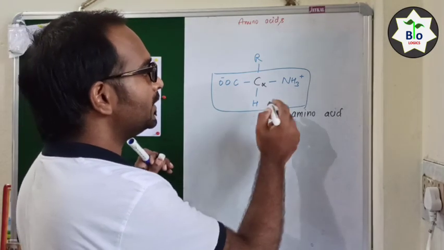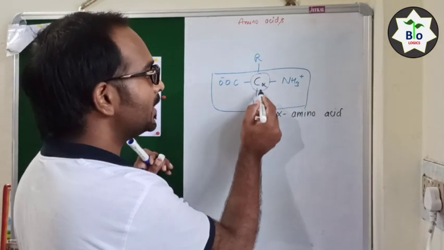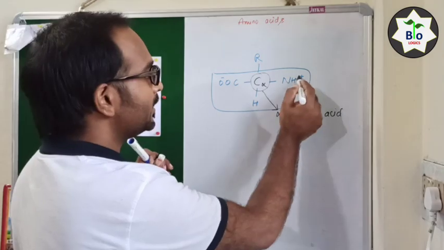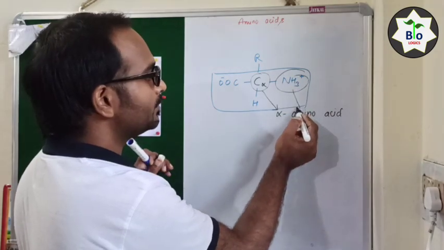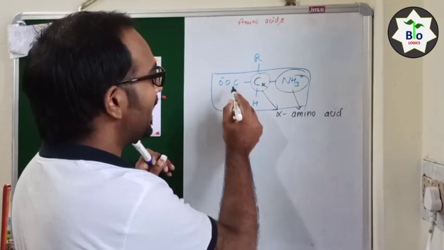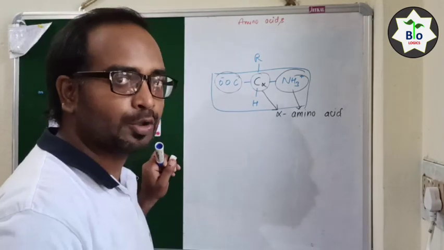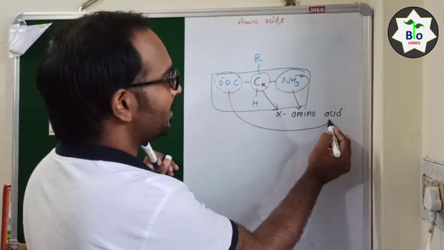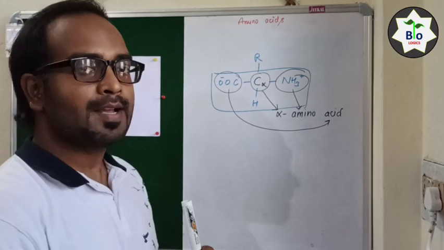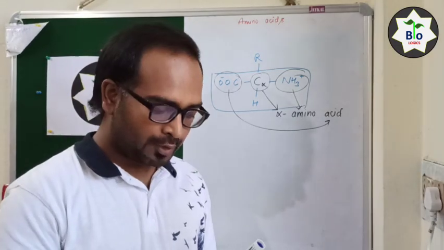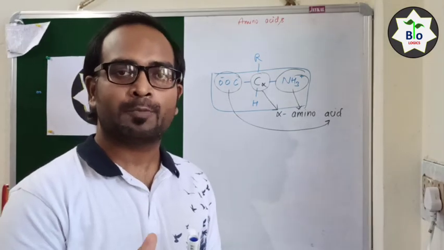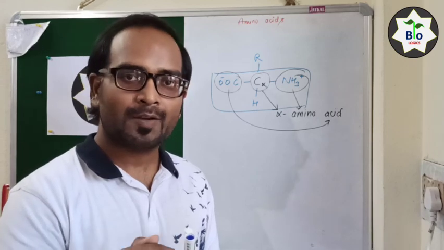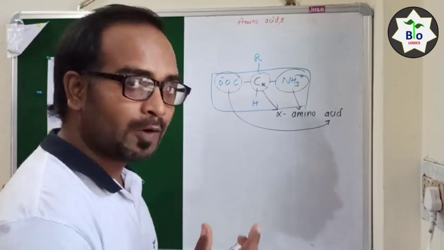Because there is one alpha carbon, this represents alpha. There is one amino group, that's why it is known as amino. And there is one carboxylic acid group, so it represents the acid, that's why it is known as alpha amino acid. Now I told you that there is one exception, that is proline, that is known as alpha imino acid, not alpha amino acid. Why?